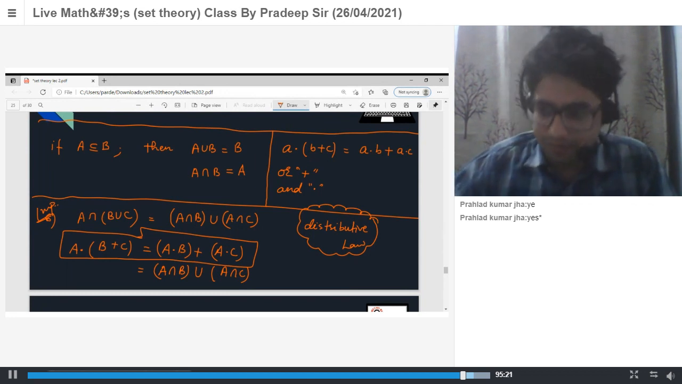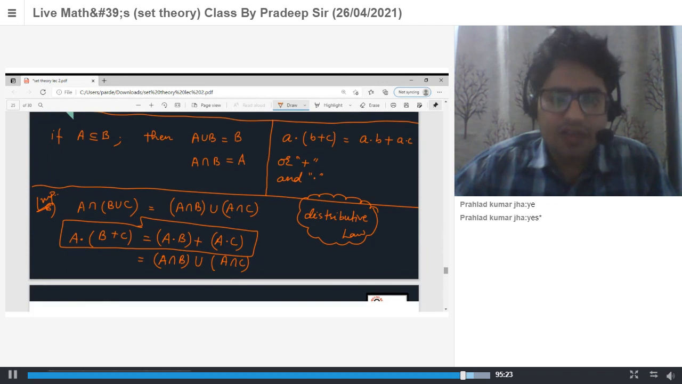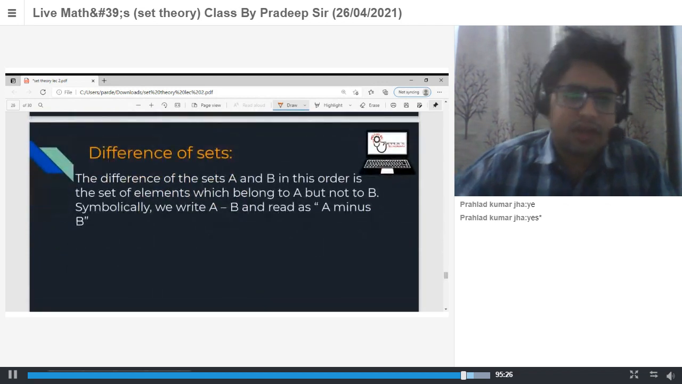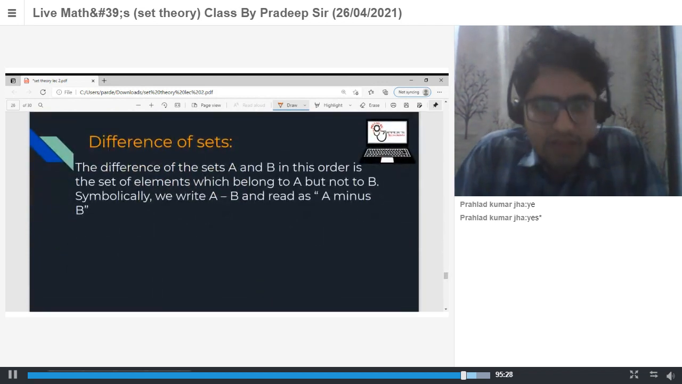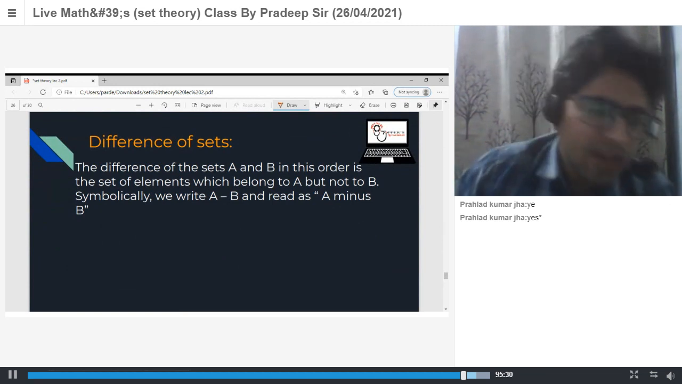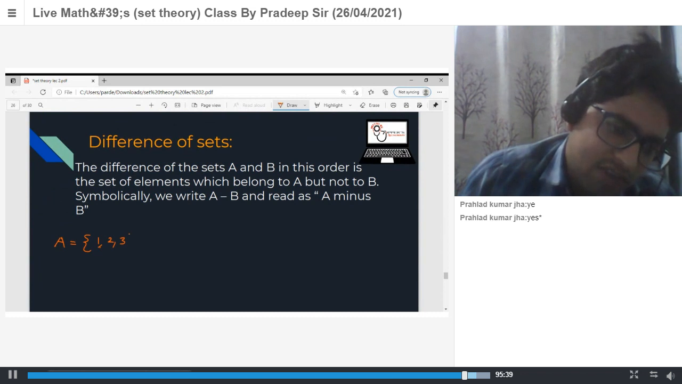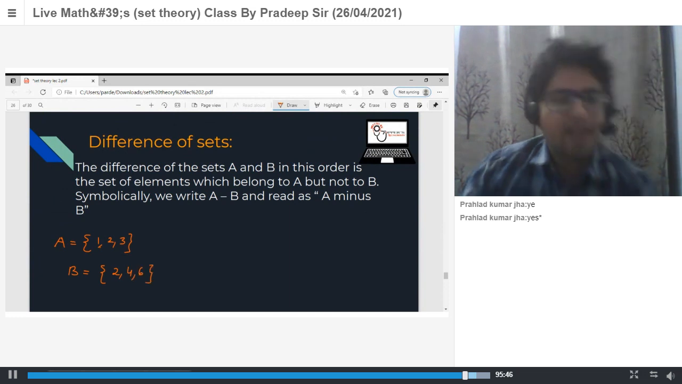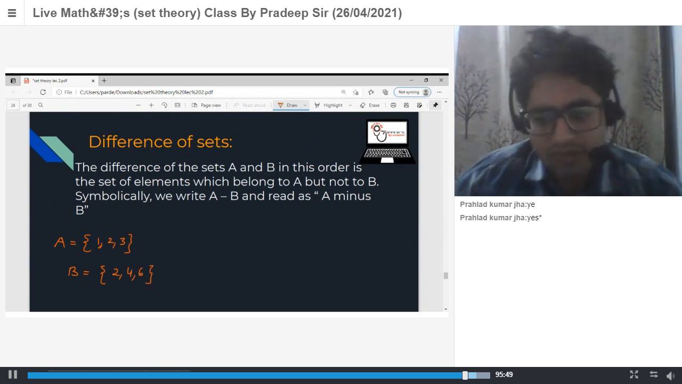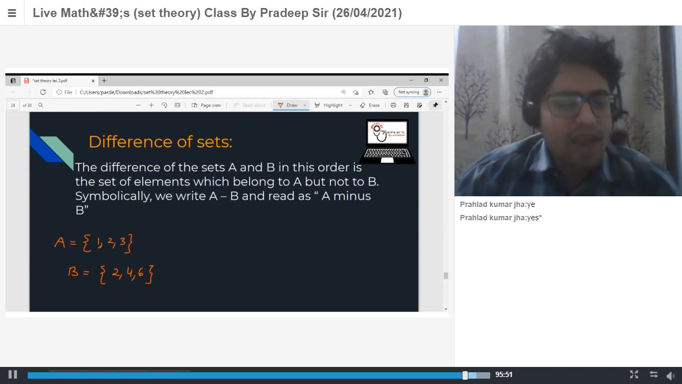Okay. Next one is the difference of two sets. What is the difference of two sets? Let's say we have two sets A and B. A is equal to 1, 2, 3 and B is equal to, let's say, 2, 4, 6.